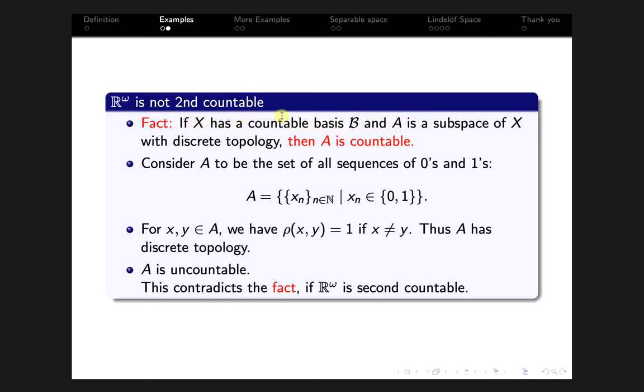To see this, suppose X is second countable with a countable basis B, and A is a subspace of X with discrete topology.